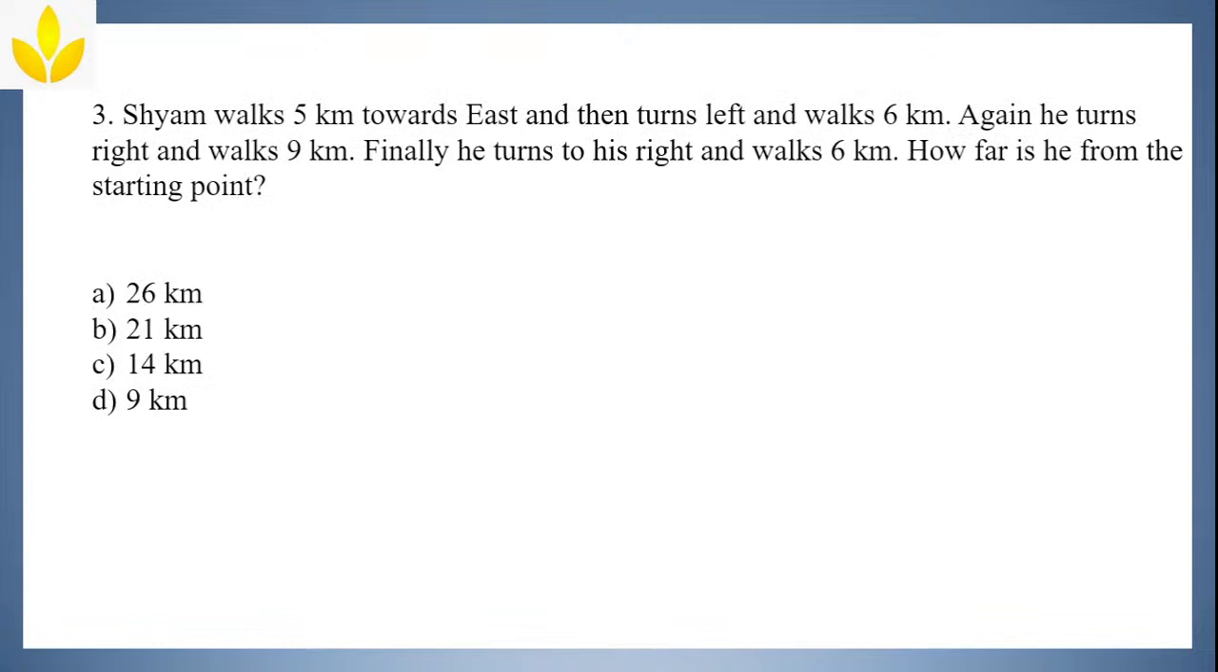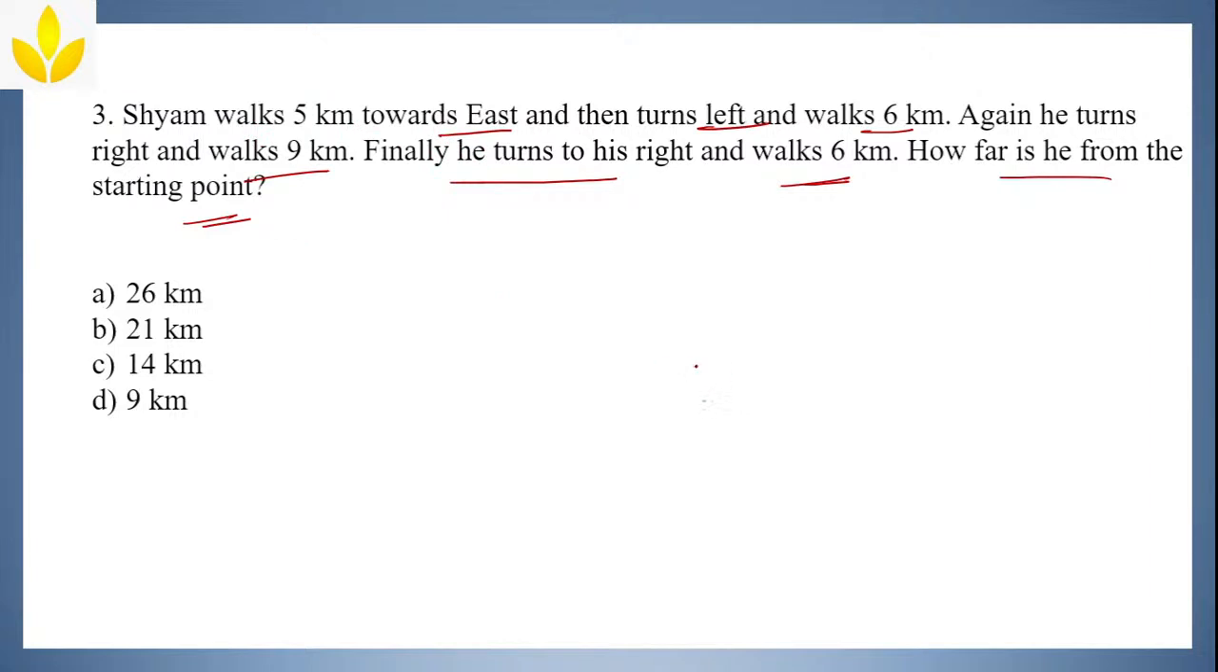Now, next question. Sham walks 5 km towards east and then turns left and walks 6 km. Again he turns right and walks 9 km. Finally he turns to his right and walks 6 km. How far is he from the starting point is the question. So how are we going to approach it? Sham walks 5 km towards east.